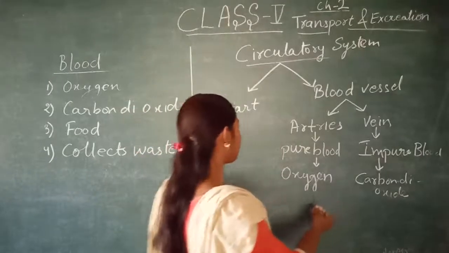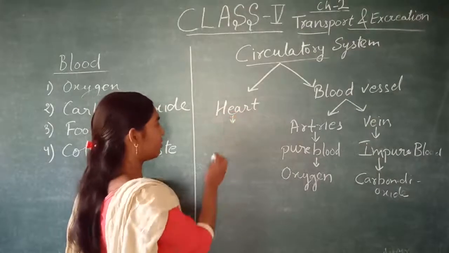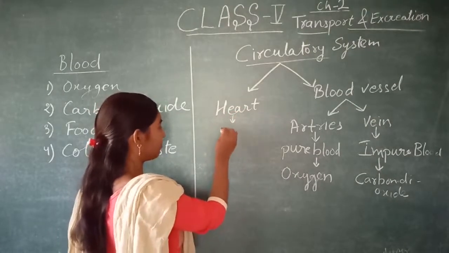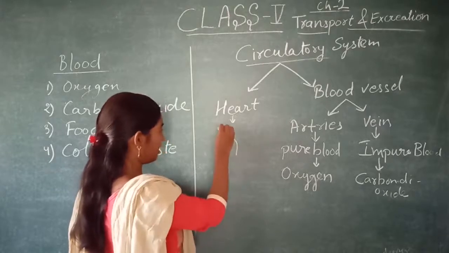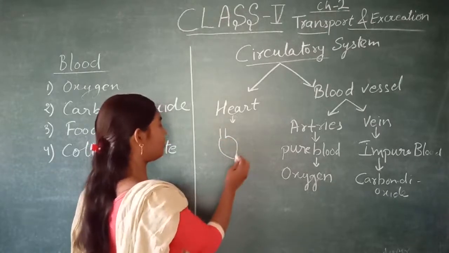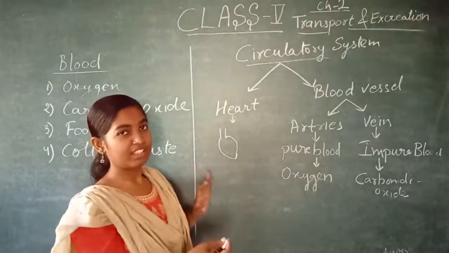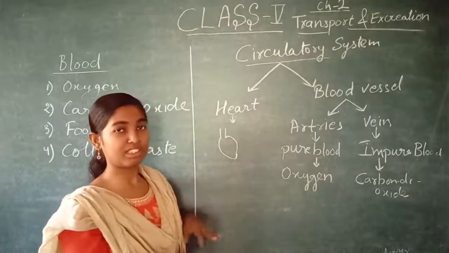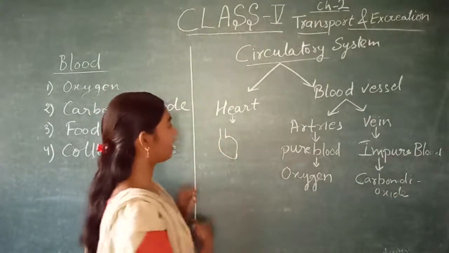And now we see the heart. This heart is present between the lungs. It is somewhat like this shape, and it is a little bit tilted to the left side. That's why we say that the heart is present on the left side. Actually it is not present on the left side, it is a little bit tilted towards the left side.